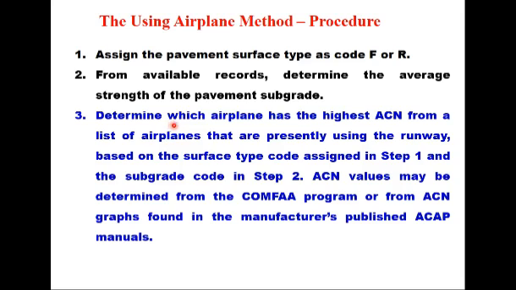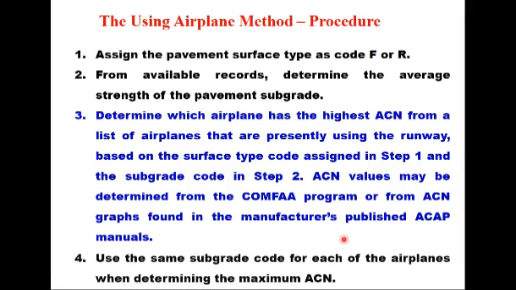Now determine which airplane has the highest ACN from a list of airplanes that are presently using the runway, and that is done based on the surface type code assigned in step 1 and the subgrade code assigned in step 2. ACN values may be determined from the COMFAA program also, or from the ACN graphs which are provided by the manufacturers. And the fourth step is to use the same subgrade code for each of the airplanes when determining the maximum ACN.